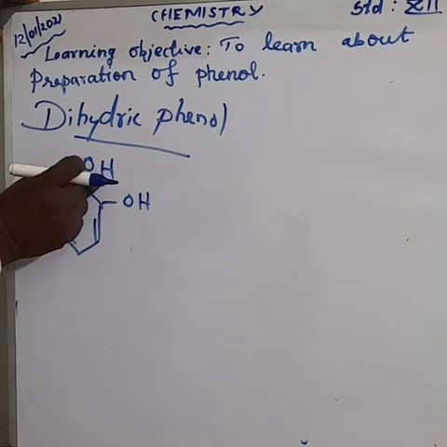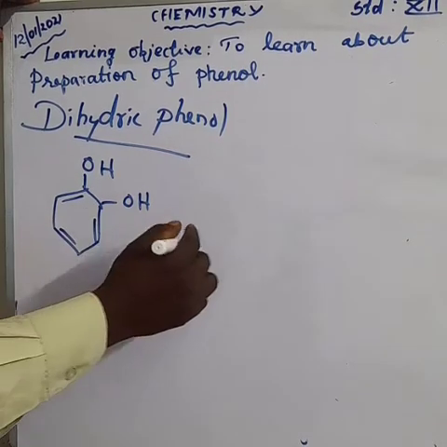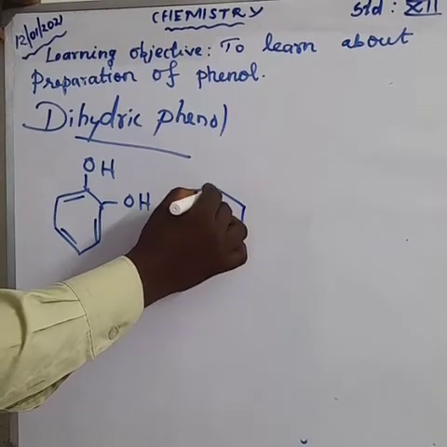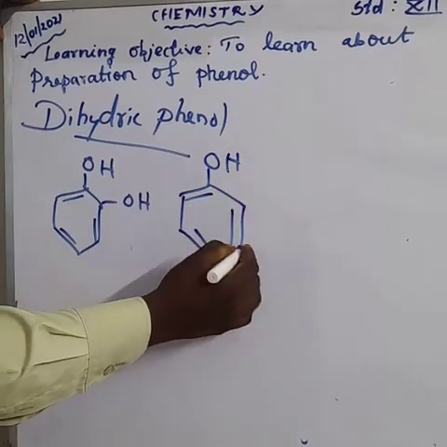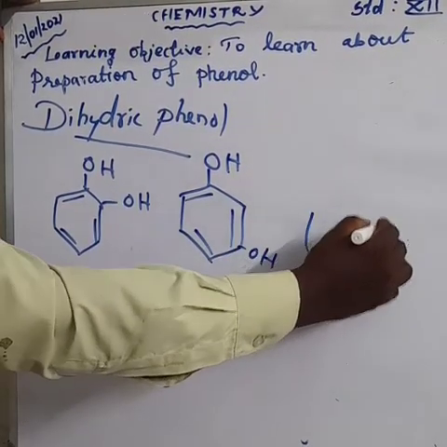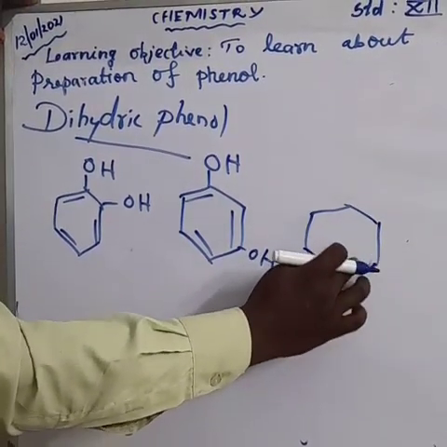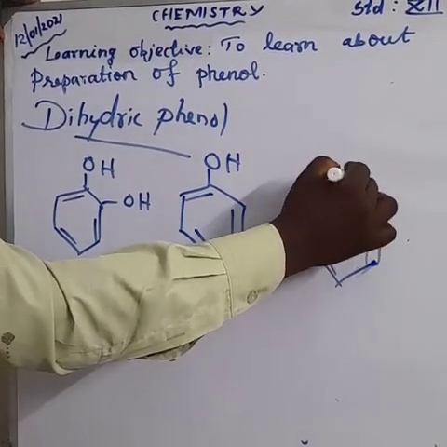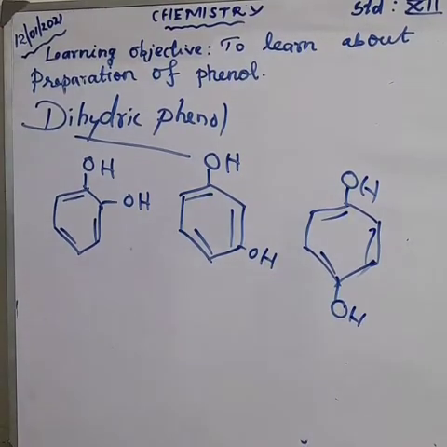The functional group is OH. At the nearest ortho position, one OH. Next one is OH at the meta position. The next one is OH just opposite, the para position.